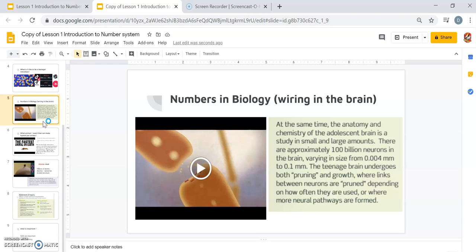Even choosing the right size of objects in your house pertains to numbers. How big will your sofa be? How big will your television be? Those are numbers. So that's all for this one.